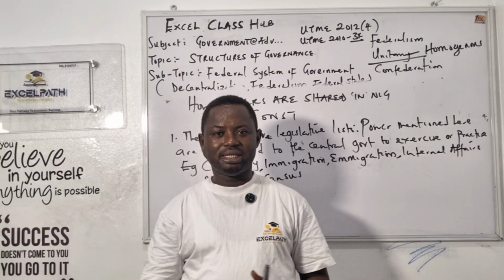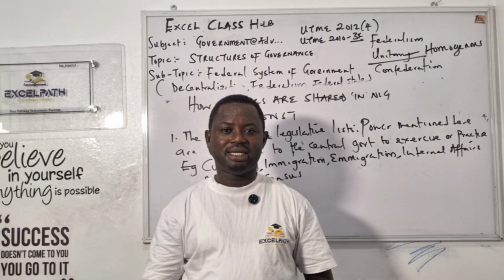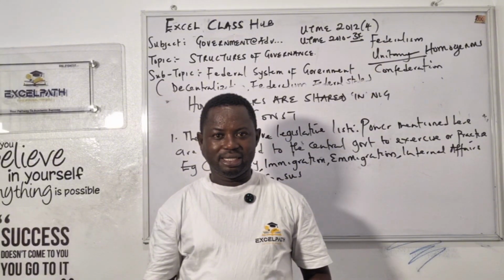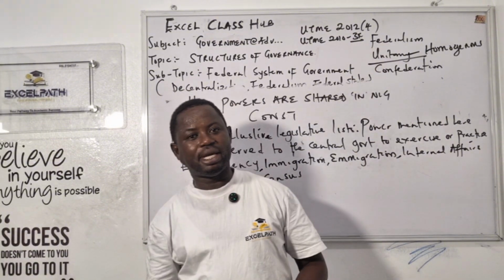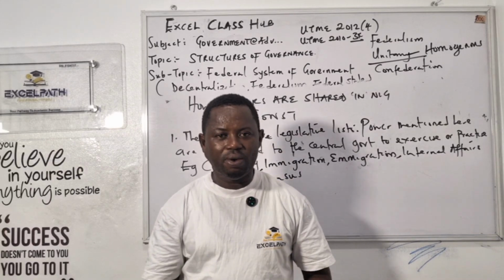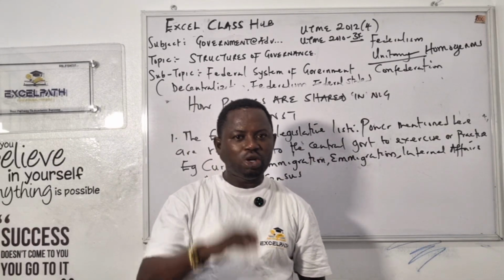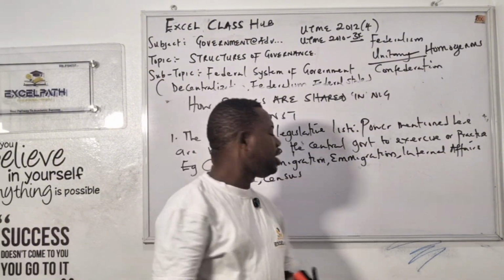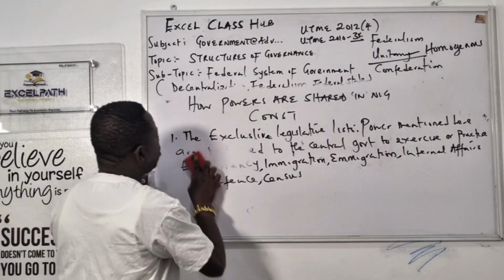We all know that. I'm not talking of the size of the population, I'm talking of the number of people that are there. But they always favor the northerners. Those of you that are not listening to me, I'm not trying to put something there. We know it very well. They always give it to the north. And you know, the more your population, the more of your revenue you collect from the federal government. Let's move on because of our time. Number one is the exclusive list. What about number two?